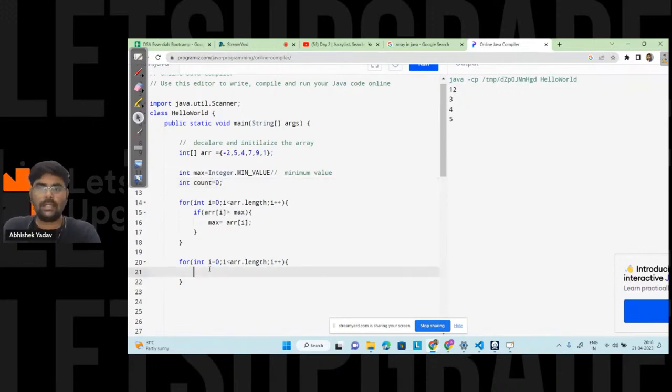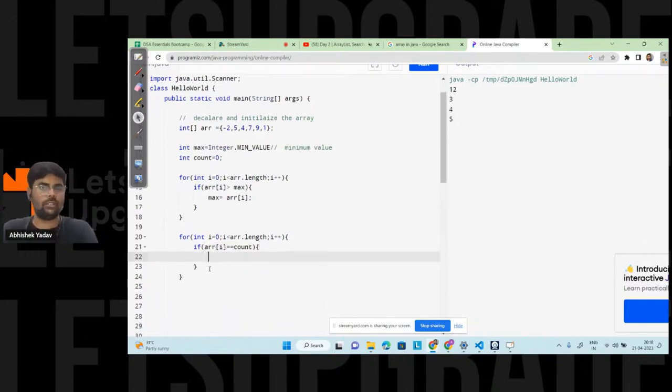And here, if arr[i] is not equal to the maximum element, I will include that element inside the count. So I will increase the value of count, that is, count = count + 1, right everyone? And I'm done with the code.